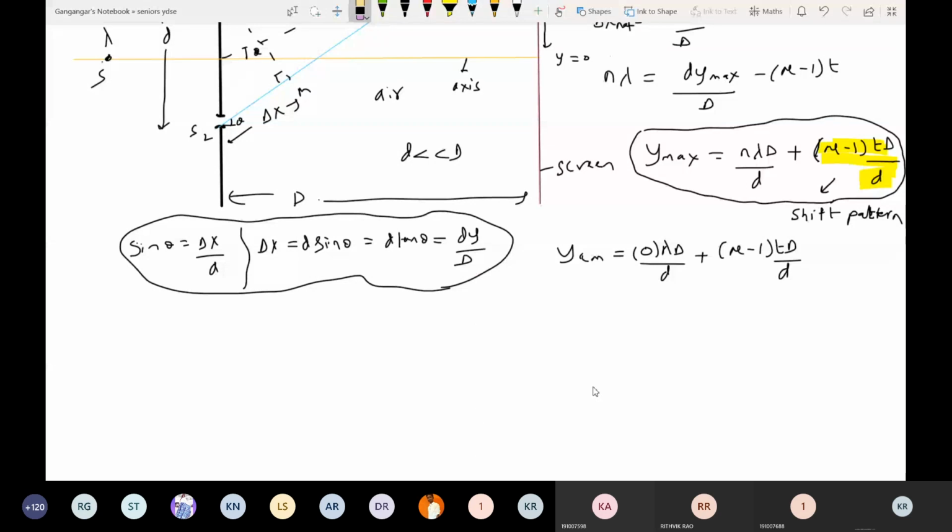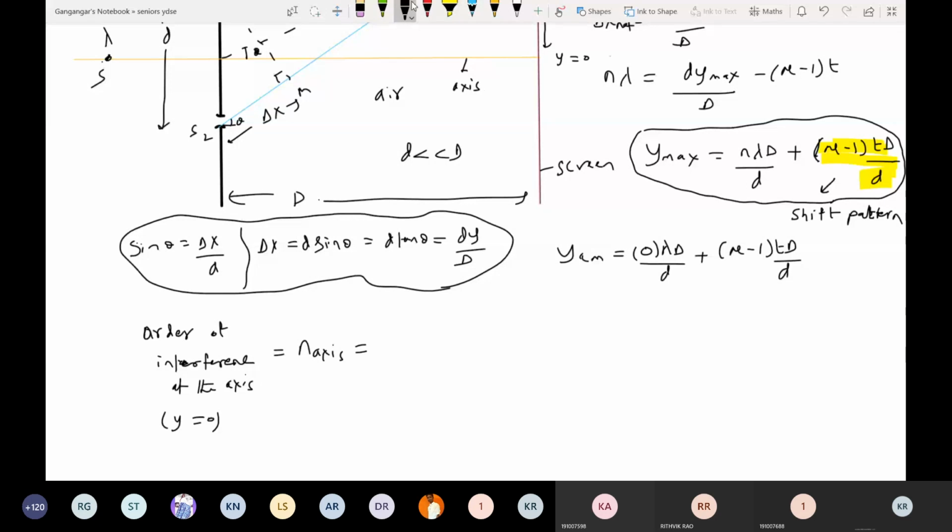Let's go for the order of interference at the axis. How to calculate that? What happened at the axis means y equal to 0, substitute that.